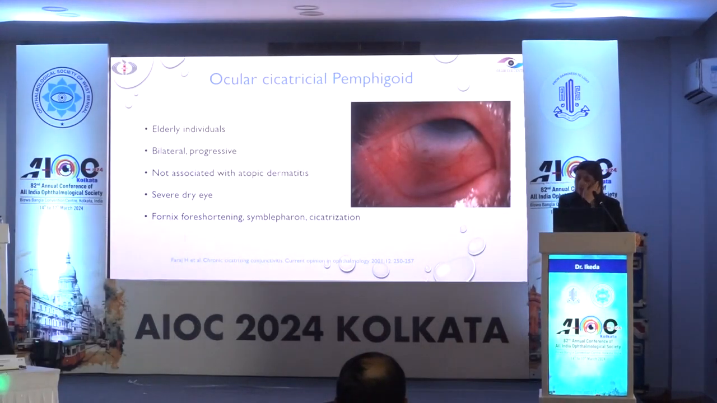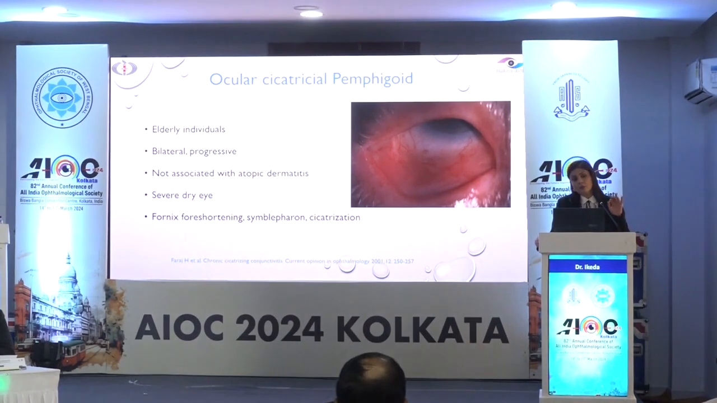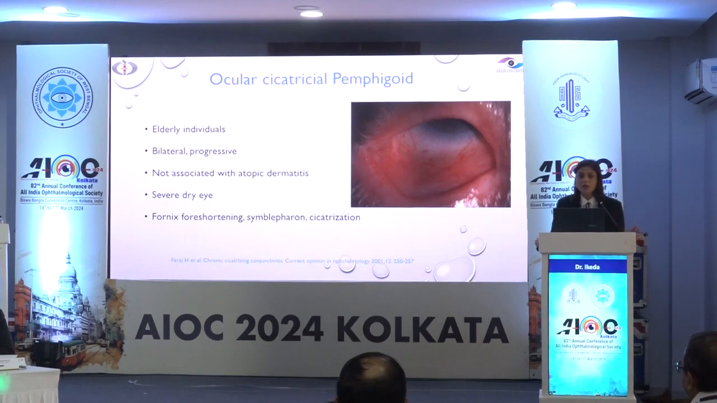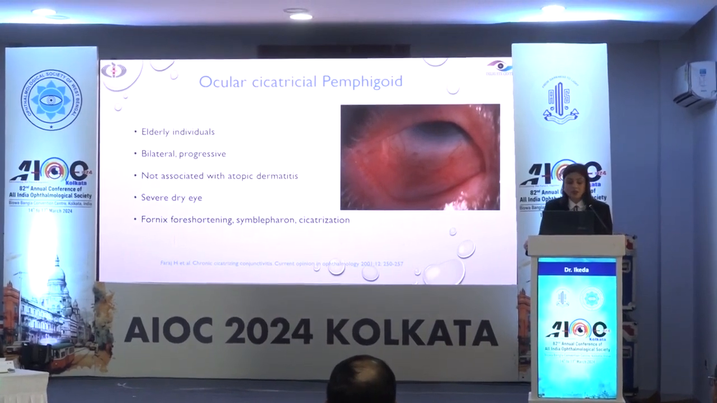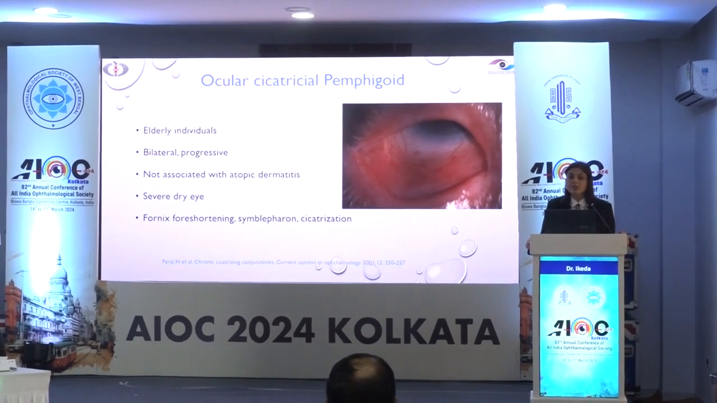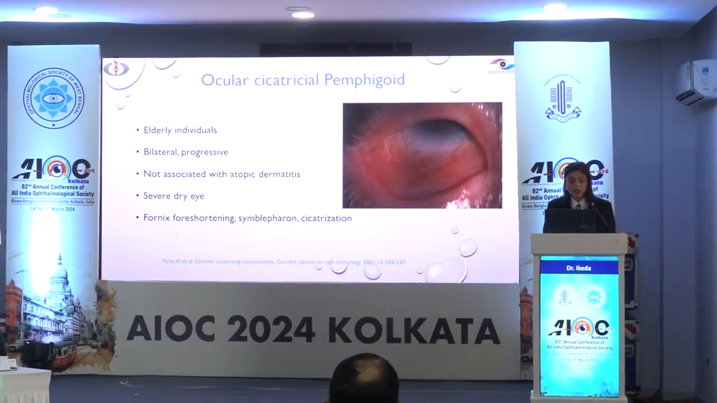Ocular cicatricial pemphigoid can be confused with AKC. The question we need to ask is about atopic dermatitis, which it will not be associated with, although there can be skin involvement in patients with OCP, and these patients usually have severe dry eye. It is a progressive bilateral disease in most patients, and when we examine, we will see signs of scarring, fornix foreshortening, symblepharon, as well as ocular surface cicatrization.